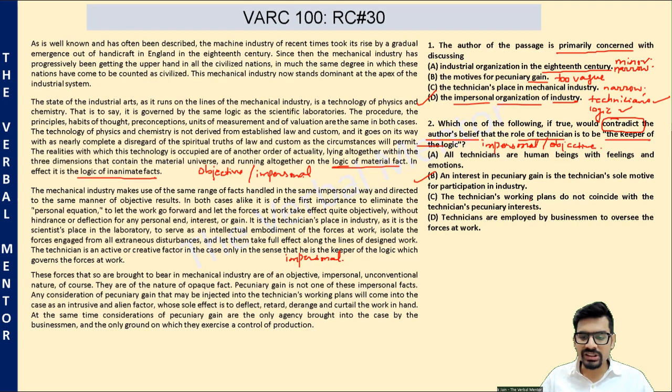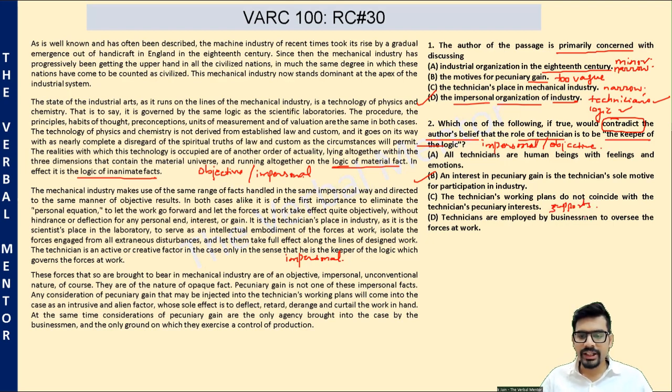Okay. Option C, the technician's working plans do not coincide with technician's pecuniary interests, which means his work is independent of his personal interests. It supports the author's point of view rather than contradicts it.